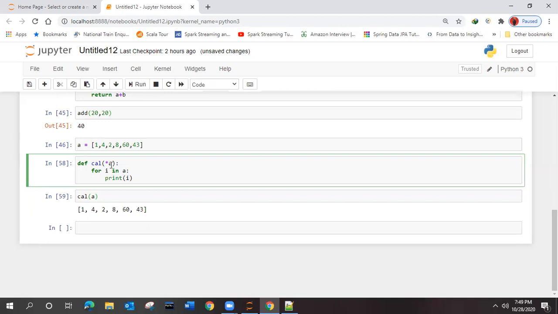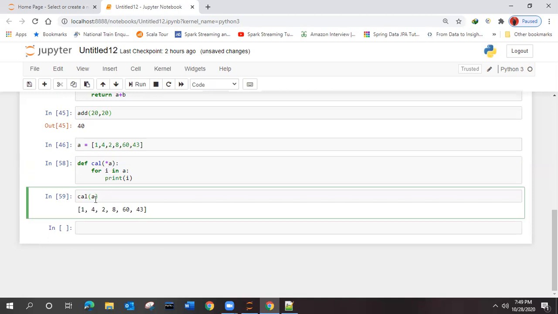If you give A directly, it will know that there is only one argument, right? Sometimes, whenever you are calling this next time with two parameters, what will happen then?